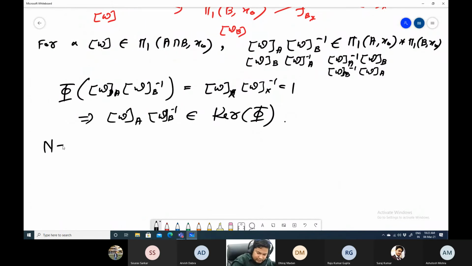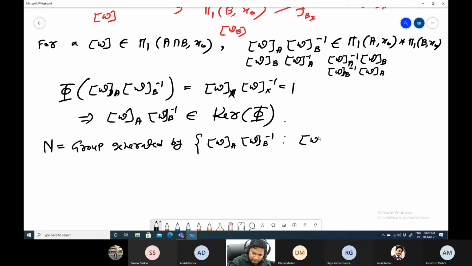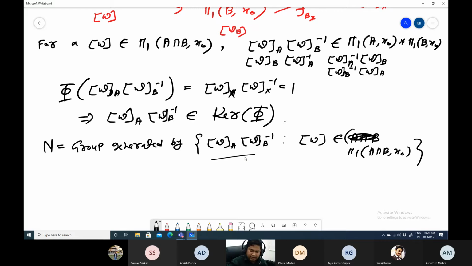Now we take N, which is a group generated by all of these elements, where W belongs to A intersection B, phi 1 of A intersection B, comma X0. Now you can see that if we take N from this one, then it is easy to see that all the elements will be in N only.